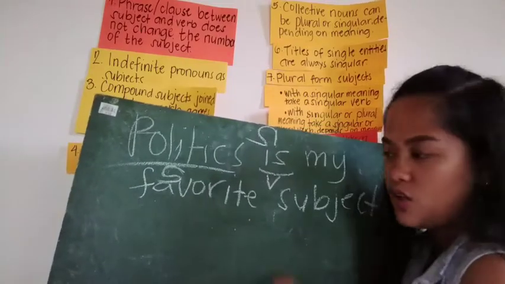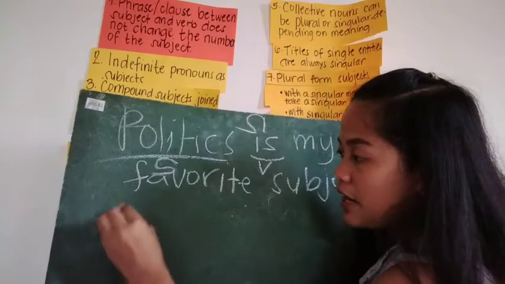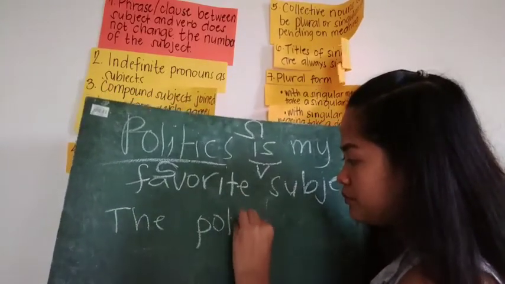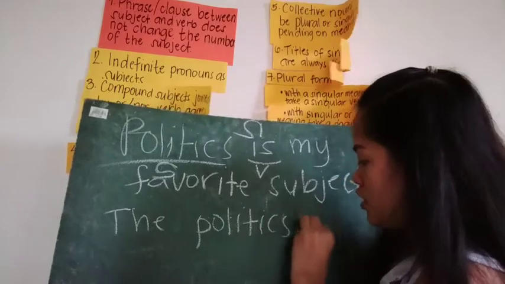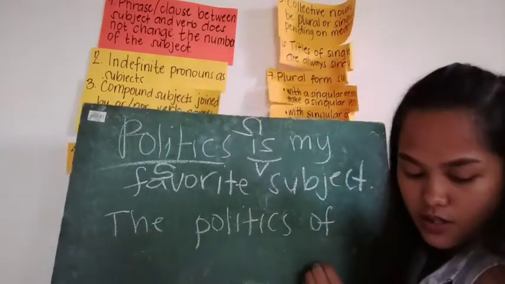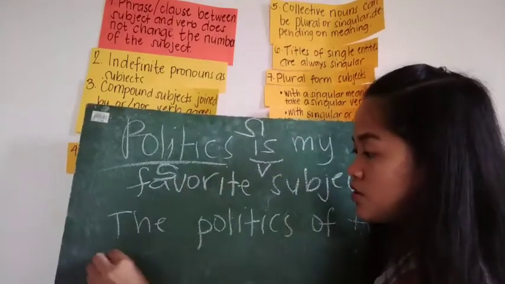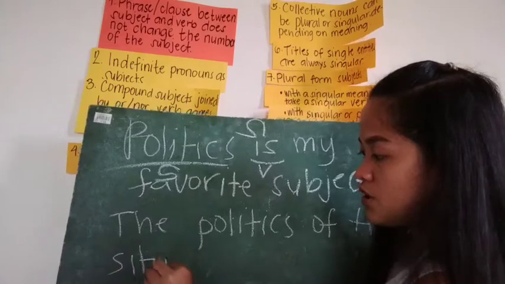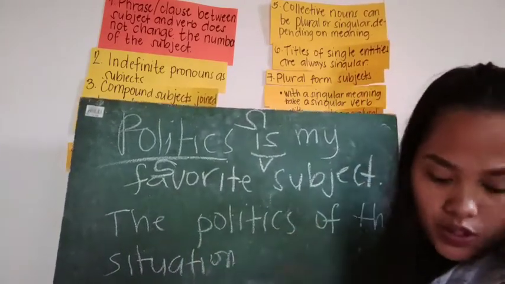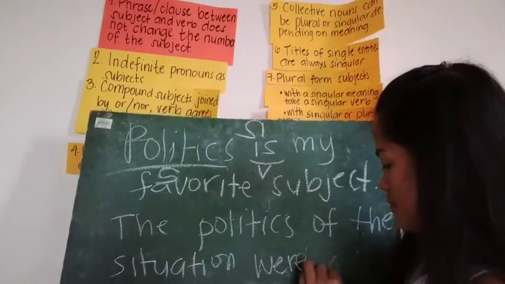Okay, but when we say "The politics of the situation were complicated."